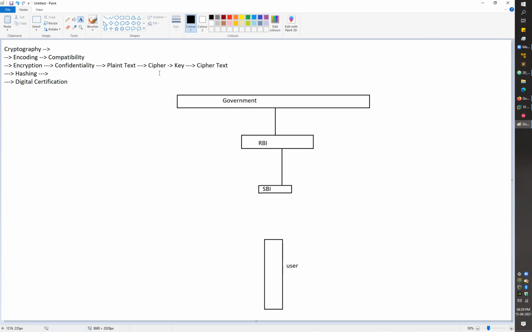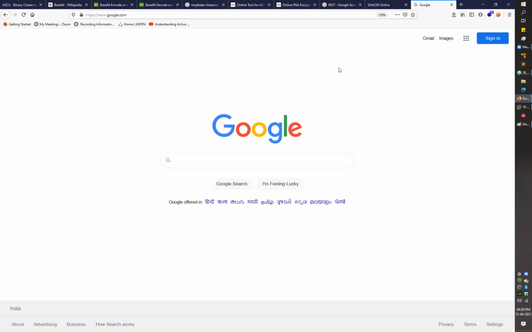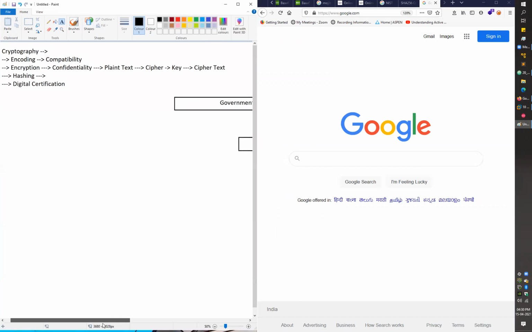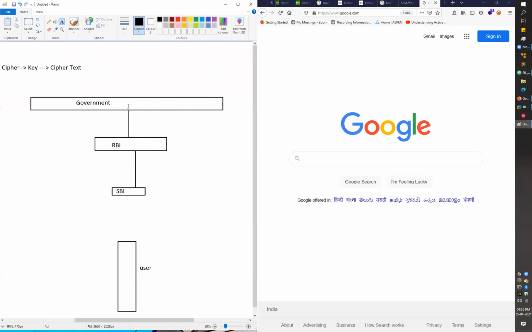The same scenario, the same flow, was there in the browser. So my browser has the certificate, or you can say the public key, for all different kinds of governments. Government has its own certificate through which they prove their ownership, their identity, right? Like in India, we have the Aadhaar card just to prove our identity. The same thing is there for the government, just to prove their government identity. They have some kind of certificates through which they can prove that I am the government. You can say I am the government officer. They have some identity cards, right?